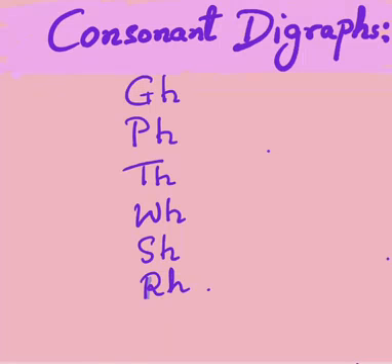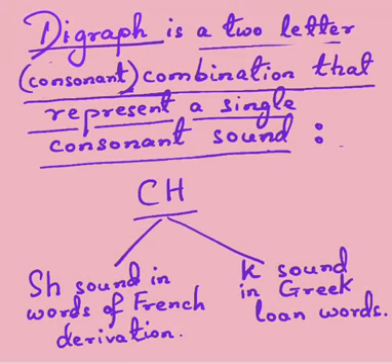Now look at these consonant digraphs where the H remains silent. It is not loudly pronounced. Now what is a consonant digraph? In a consonant digraph, there is a combination of two consonant letters producing a single sound.